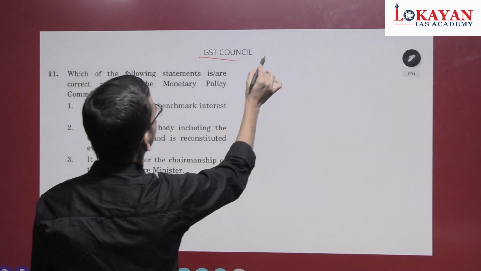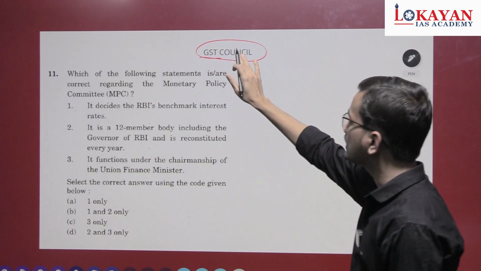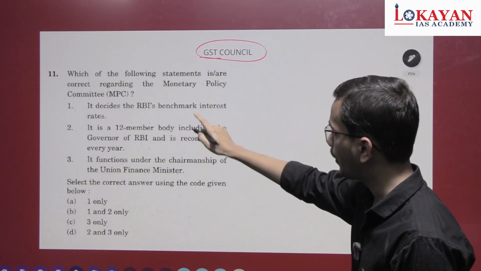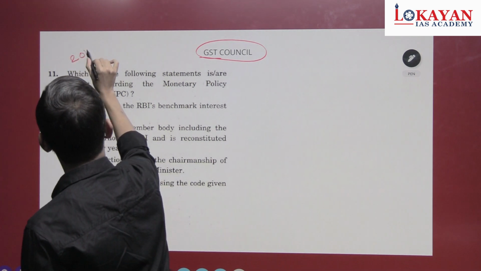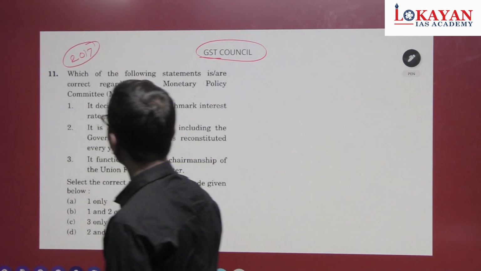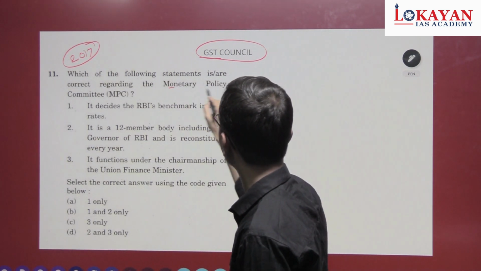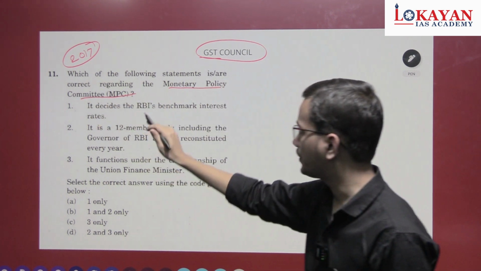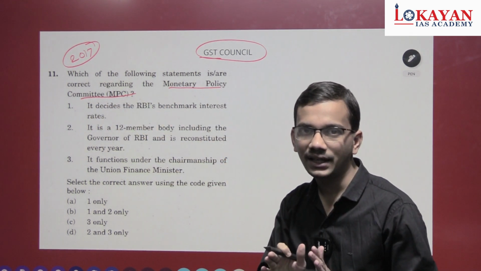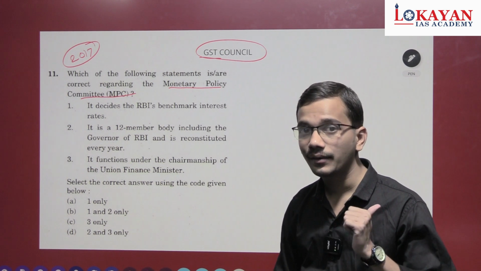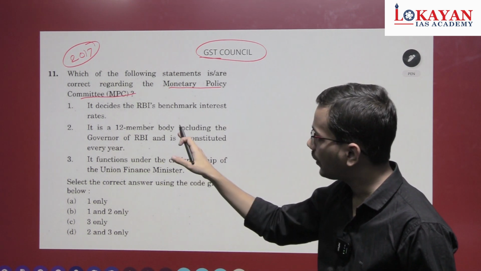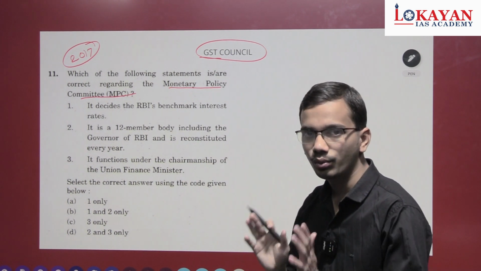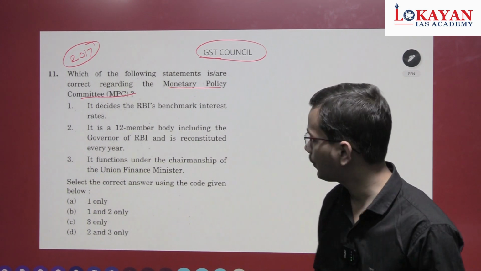GST Council. Prior to discussing GST Council, I have attached the screenshot of 2017 UPSC prelim questions on the Monetary Policy Committee. The questions pertaining to Monetary Policy Committee were solved in our previous lecture on monetary policy, but again, I have attached the screenshot here to demonstrate how UPSC asks questions.